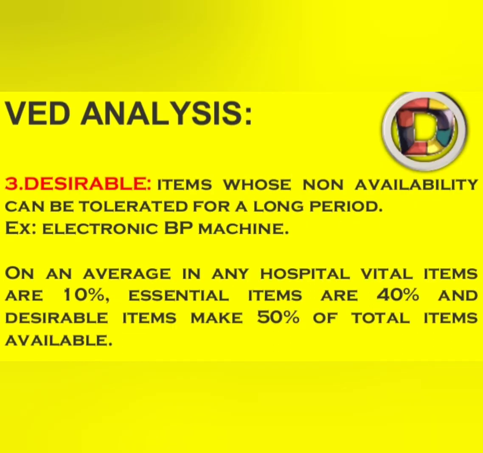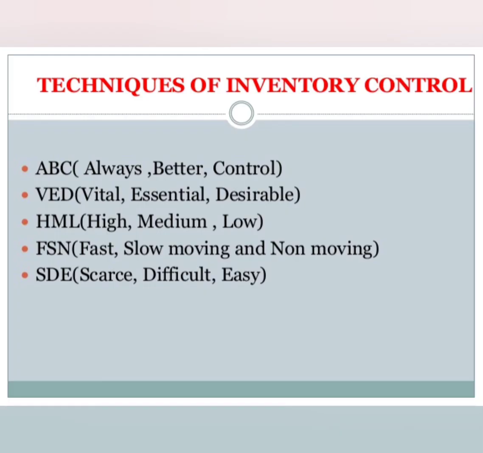Desirable items are those whose non-availability can be tolerated for a longer period. For example, electronic BP machine. On an average, in any hospital, vital items are 10%, essential items are 40%, and desirable items make 50% of total items available. The next technique is high, medium, low technique of inventory control.